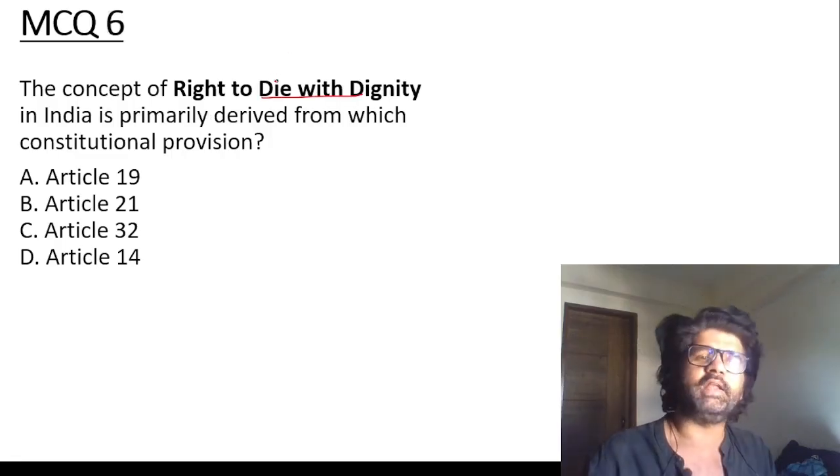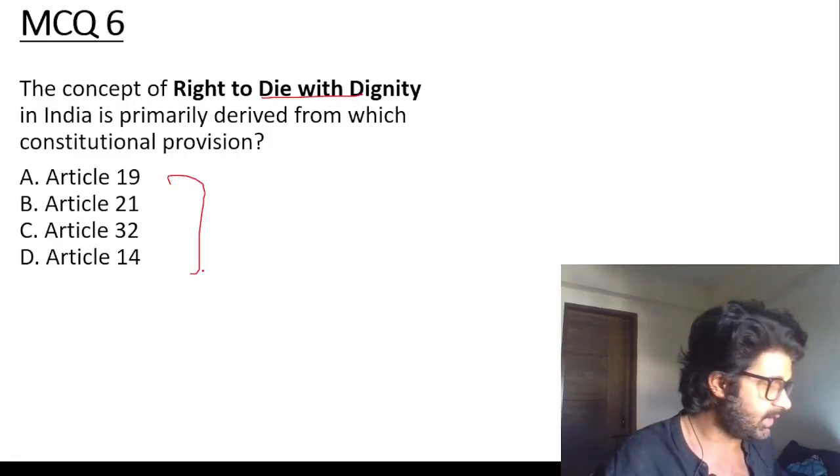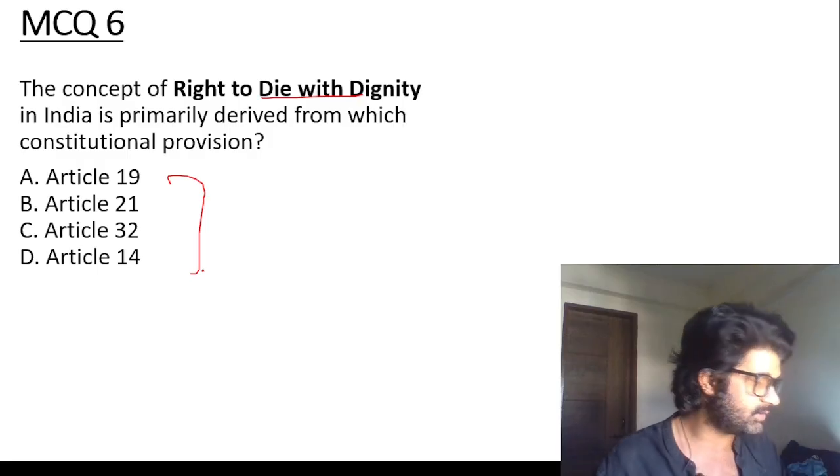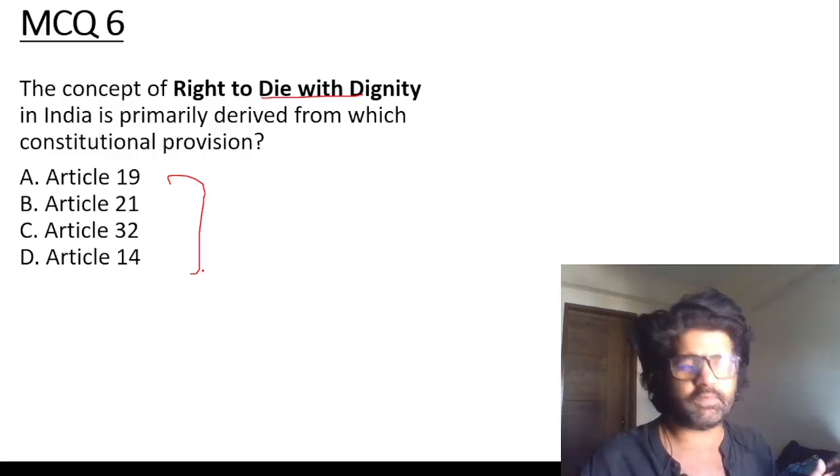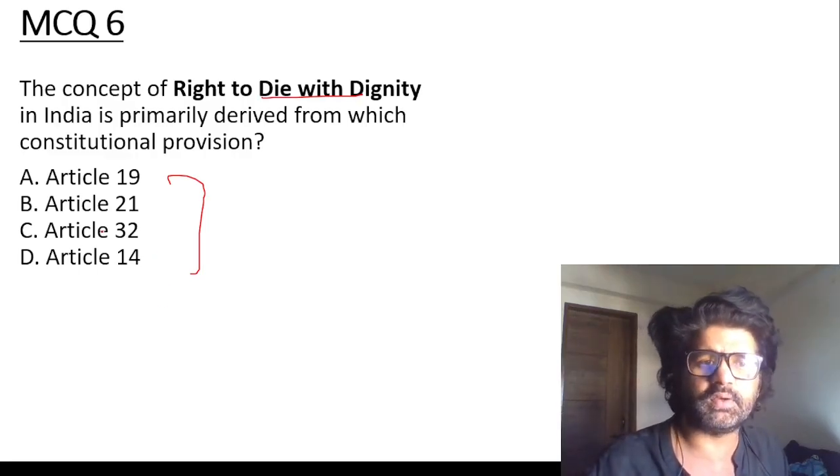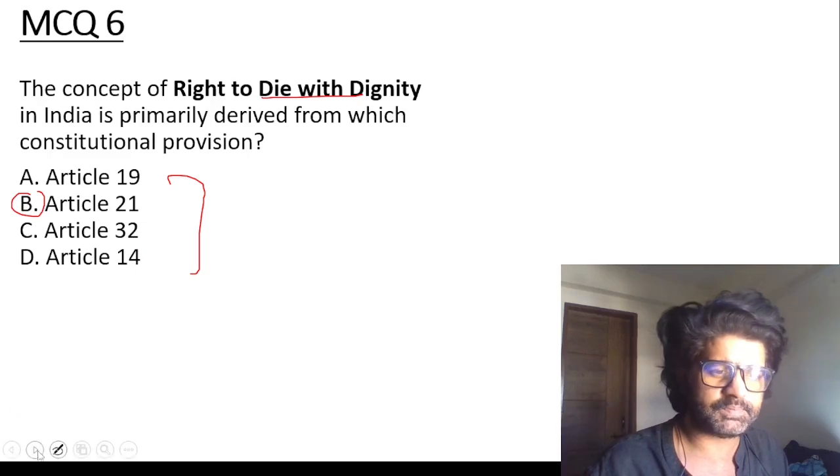Right to die with dignity. It can be a part of which article, guys? Anything and everything is brought under this article. So take a guess. Right to die. It's a part of right to live with dignity. So if there is no dignity involved in the way that Rana sir was, so Article 21, guys.